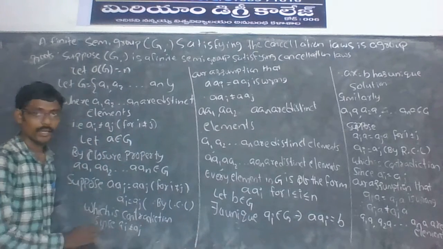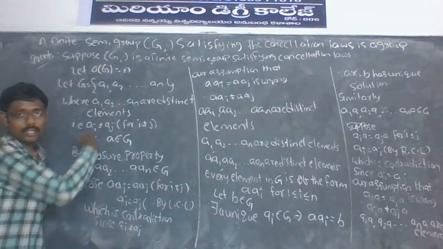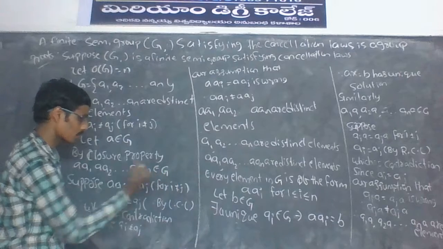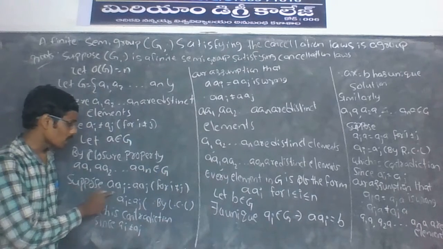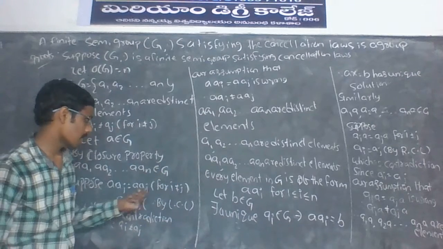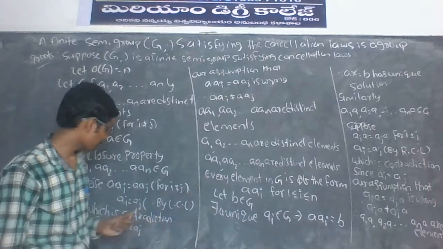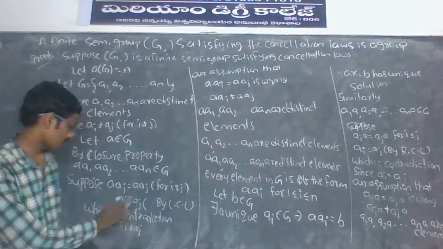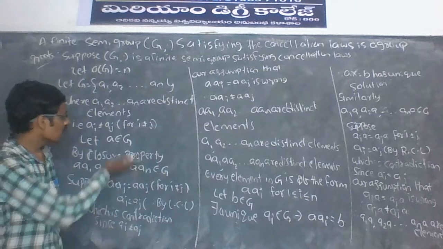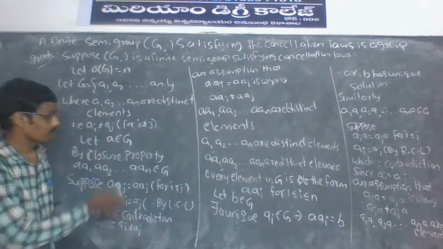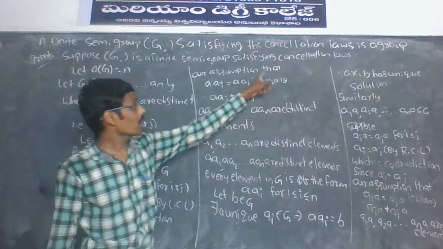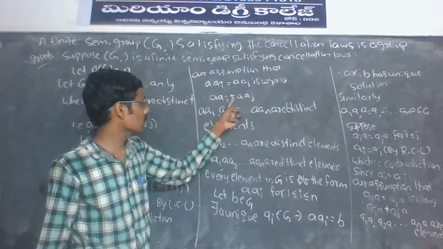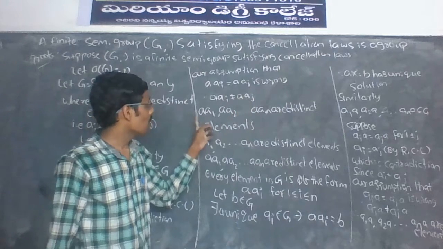By closure property, a·a1, a·a2, and so on, a·an belong to Z. Suppose a·ai = a·az but i not equal to z. By left cancellation law, a cancels, so ai = az. This is a contradiction, since ai is not equal to az. So our assumption that a·ai = a·az is wrong. Therefore, a·ai is not equal to a·az.